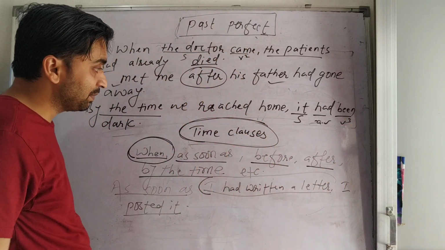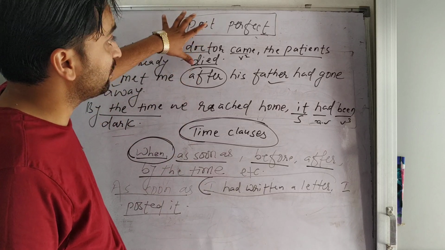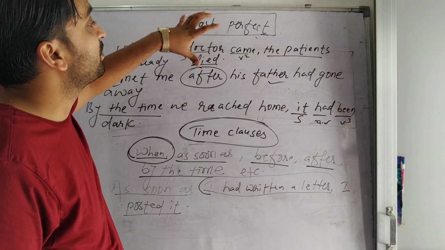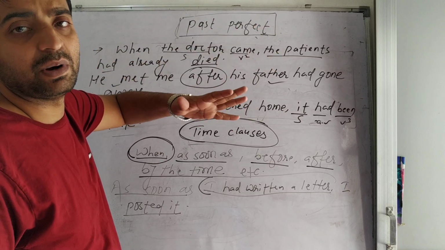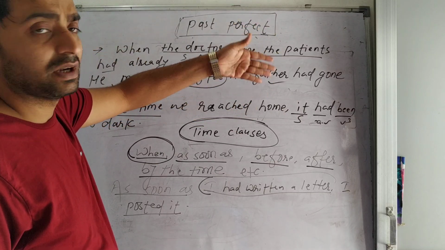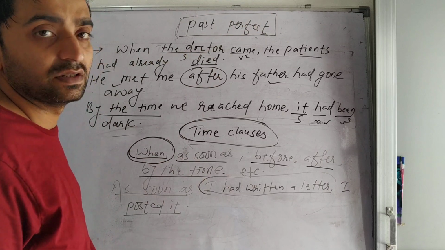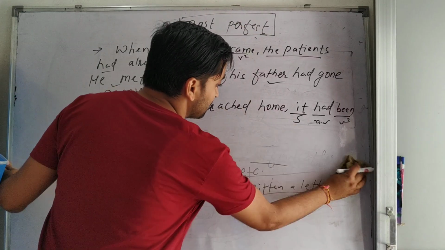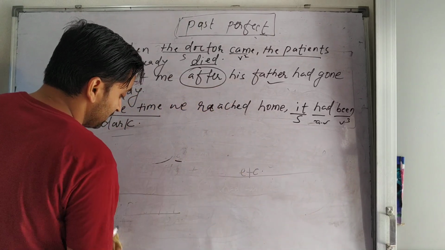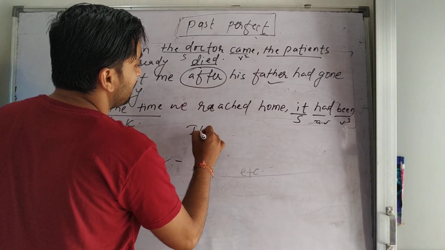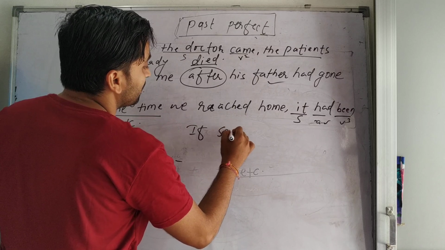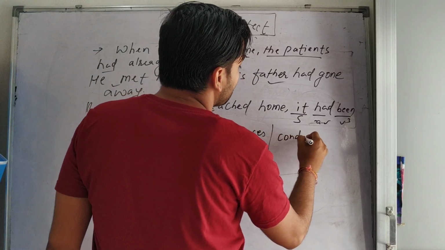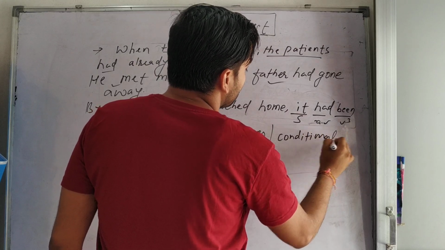So these examples show how the past perfect is used, especially when two actions happened in the past: for the earlier one past perfect is used, and for the second one simple past is used. And one more usage of the past perfect: it is even used in an if sentence, or conditional sentence.